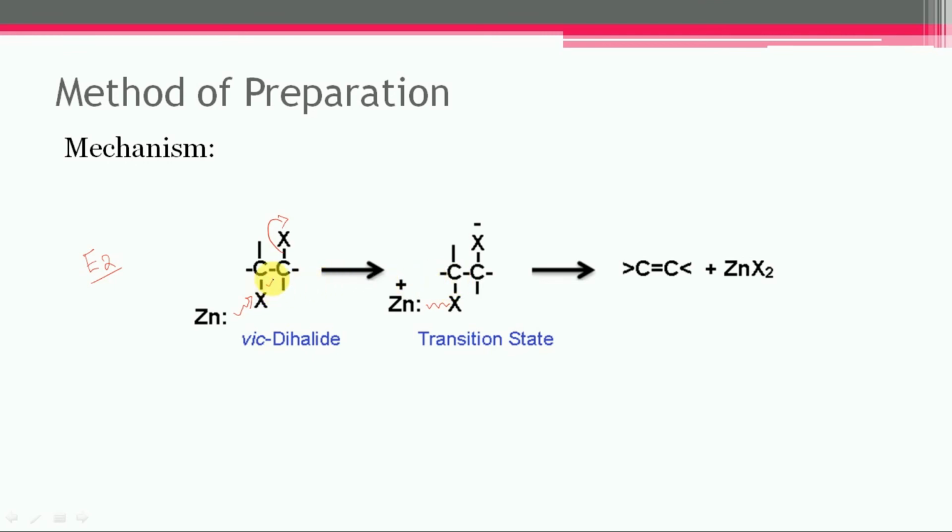The partial double bond will appear between carbon and carbon. So this one is the transition state. In this case, the partial bond is formed between zinc and halide, and this bond is partially broken, and this bond is partially broken, and finally it leads to the formation of alkenes along with zinc halides.